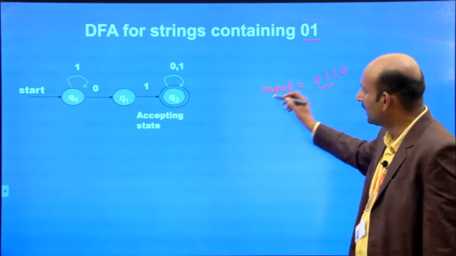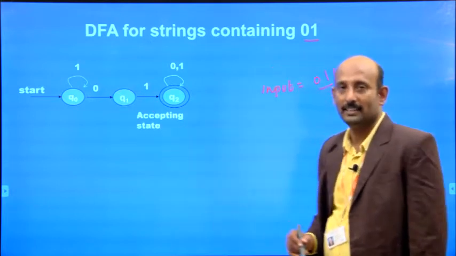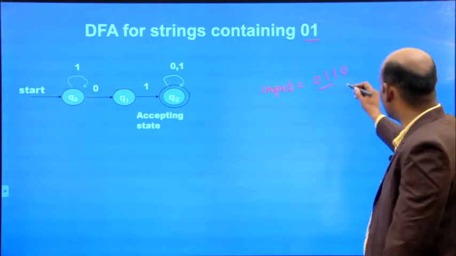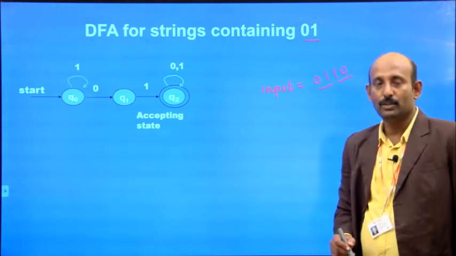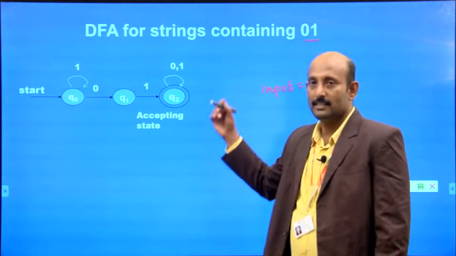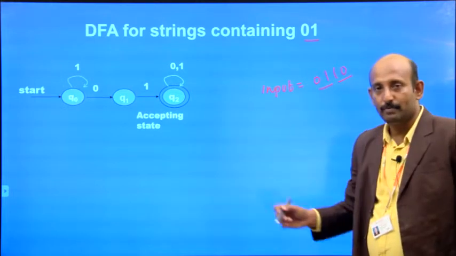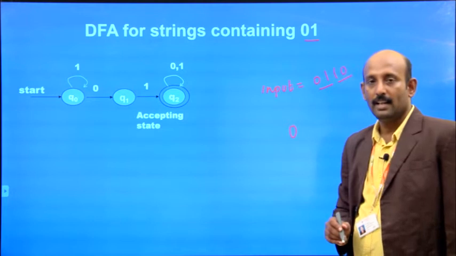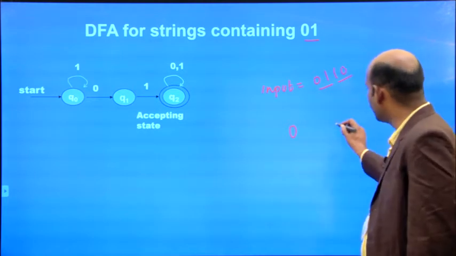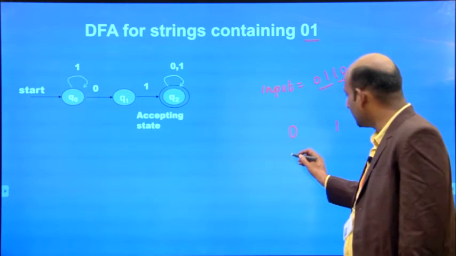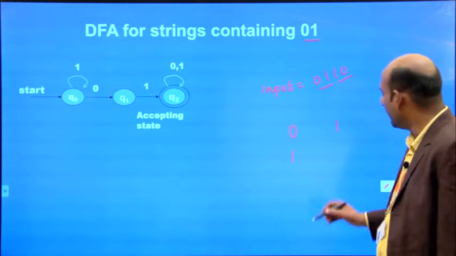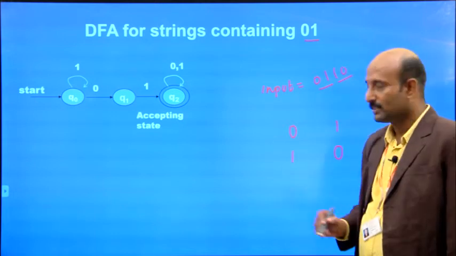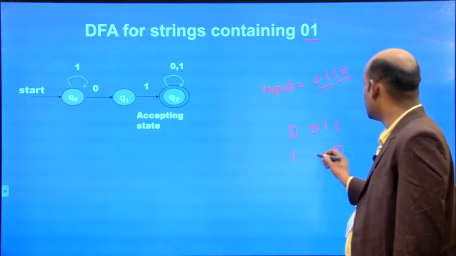The first 0 is read by Q0 to Q1, and the second input 1 is read by Q1 to Q2. Thereafter, I may have another input 1 and one more input 0. So the given input string may start with 0 or end with 1. Likewise, binary strings beginning with 1 and ending with 0, if 0, 1 is a substring, are accepted.